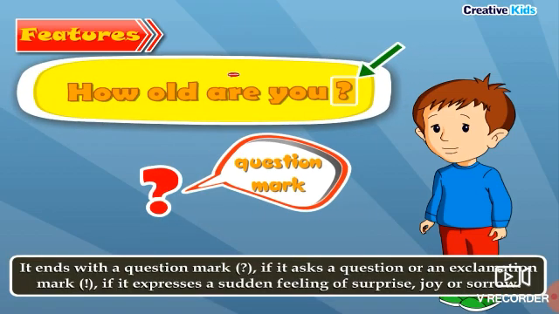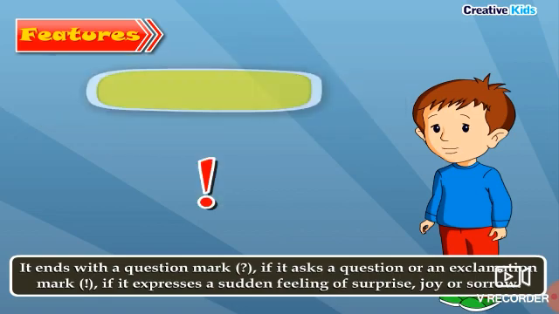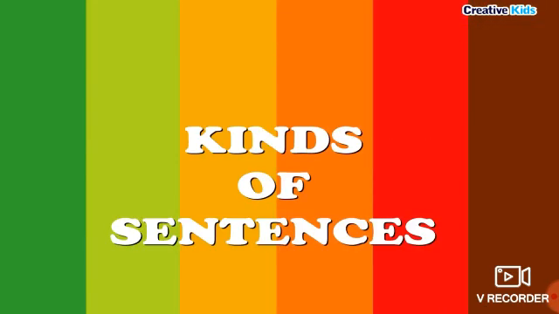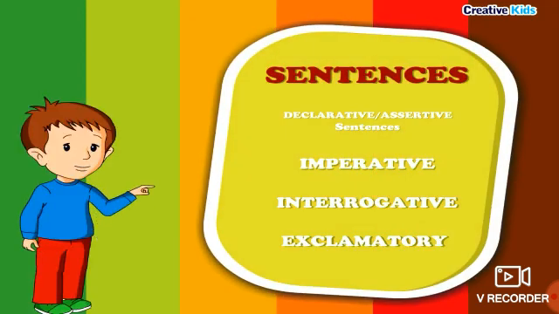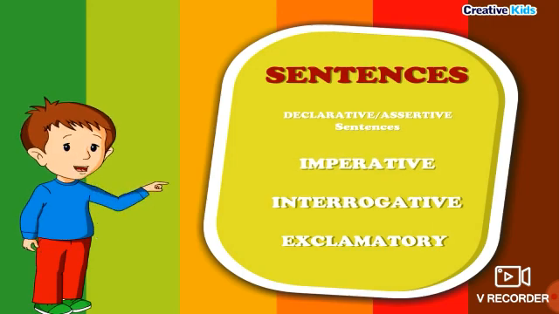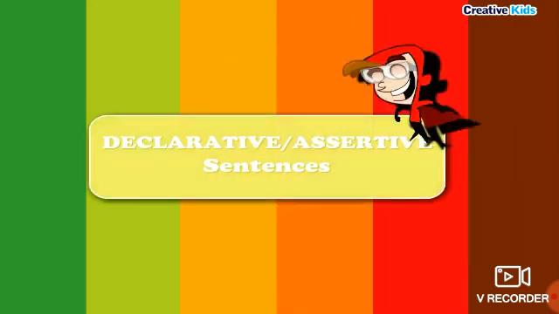It ends with a question mark if it asks a question, or an exclamation mark if it expresses a sudden feeling of surprise, joy, or sorrow. Kinds of sentences. There are 4 kinds of sentences: declarative, assertive, imperative, interrogative, exclamatory.